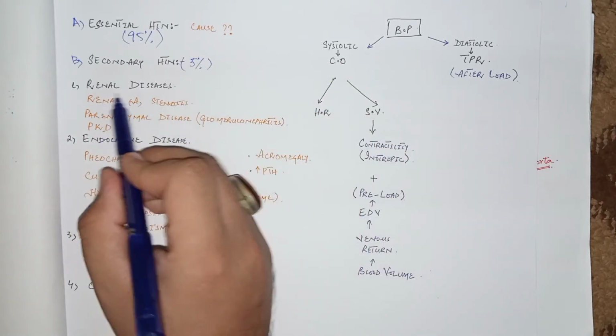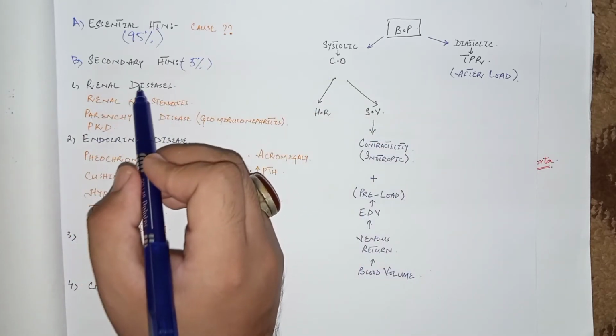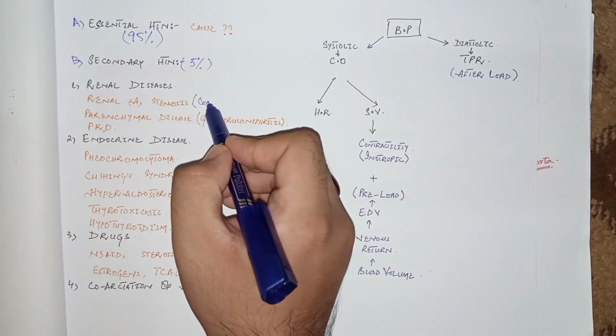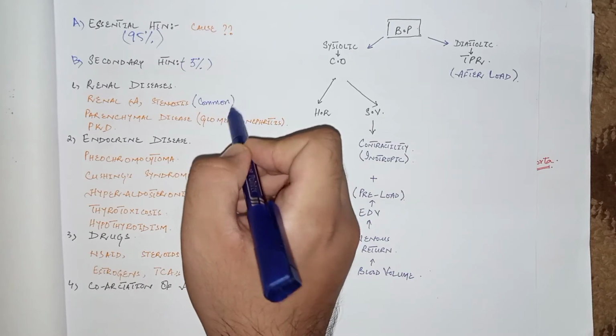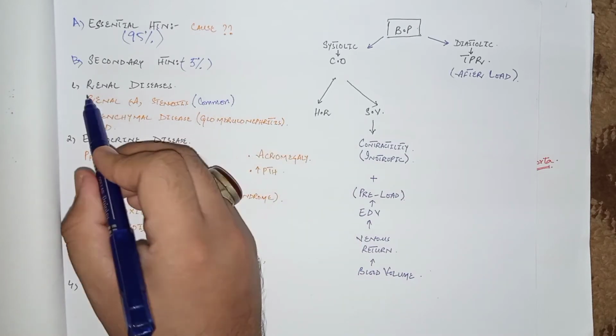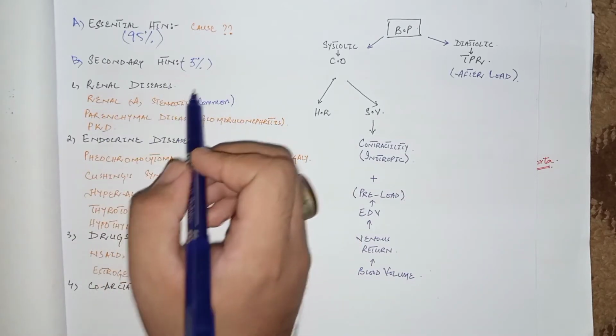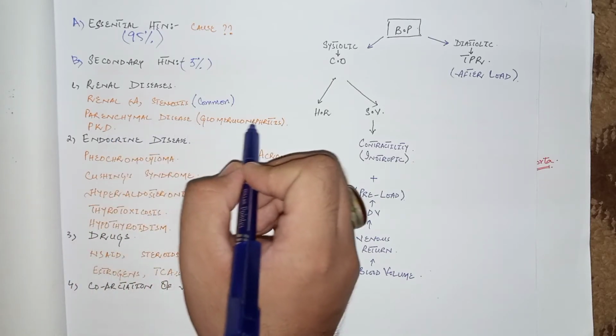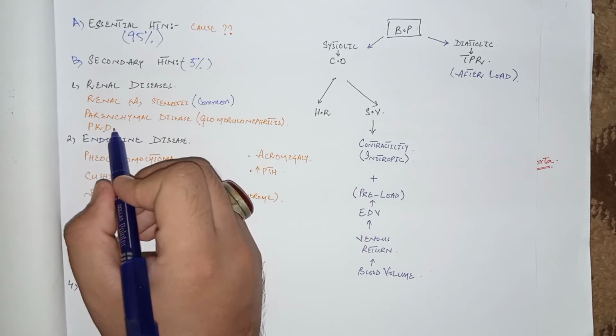These include renal diseases. In the renal diseases, the most important cause is renal artery stenosis. This is one of the most common causes of secondary hypertension as far as renal diseases are concerned. Other causes are parenchymal renal diseases like glomerulonephritis and polycystic kidney disease.